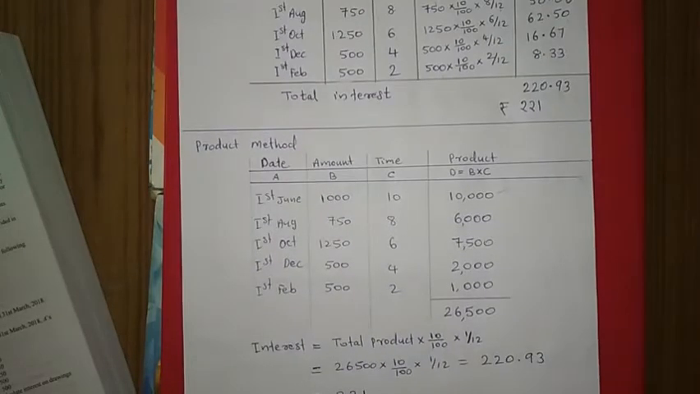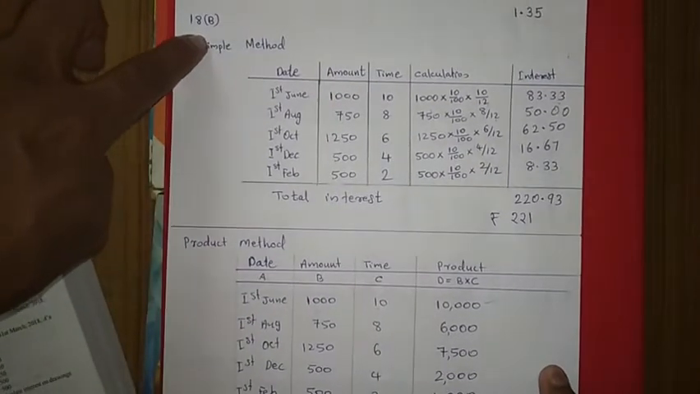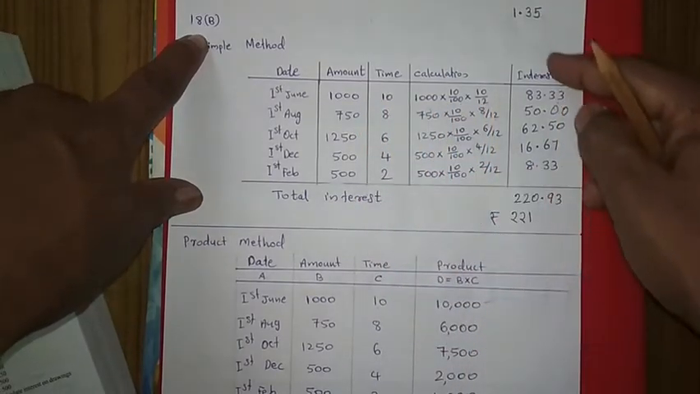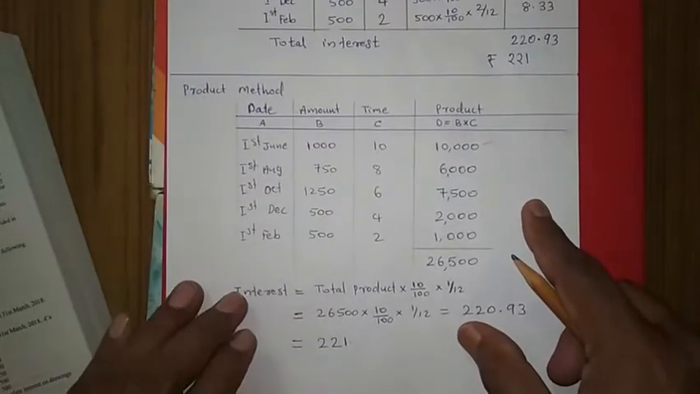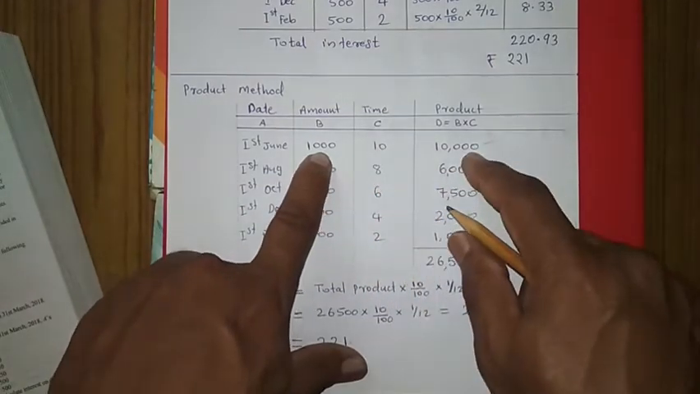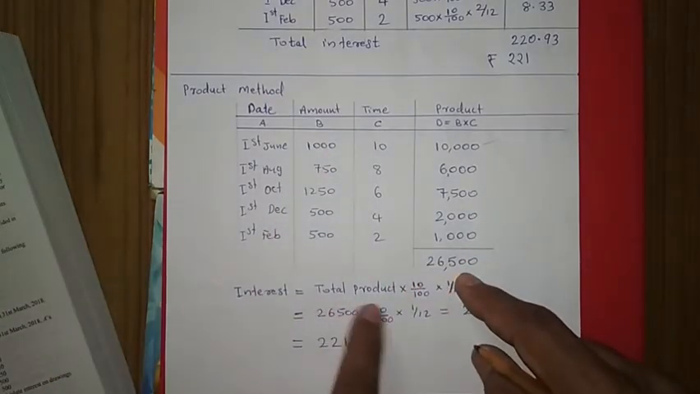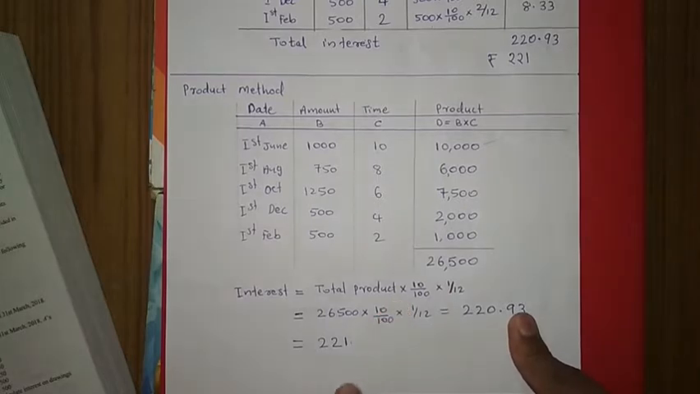So there are two methods to find out interest on drawing. One is the simple method. According to the simple method, for each amount we calculate interest separately and add all the interest together. According to the product method, we multiply each drawing by the remaining months, then we get the products and take the total of all the products. The formula will be total product into rate upon 100 into 1 by 12. Don't forget to take 1 by 12. Then we get this answer. So this is the product method.